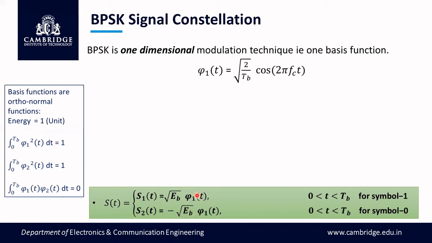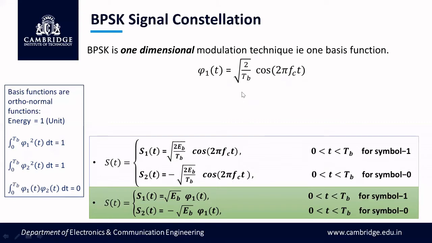Phi 1 of t is the basis function given by this equation, root of 2 by Tb cos 2 pi fc t. Why is this amplitude root of 2 by Tb taken for this cos? Because when you substitute this phi 1 of t equation and integrate it after squaring, you'll always get 1. To get this 1, just for the purpose of normalization, this amplitude is chosen. So now, in place of phi 1 of t, I have substituted this equation to get these two equations.